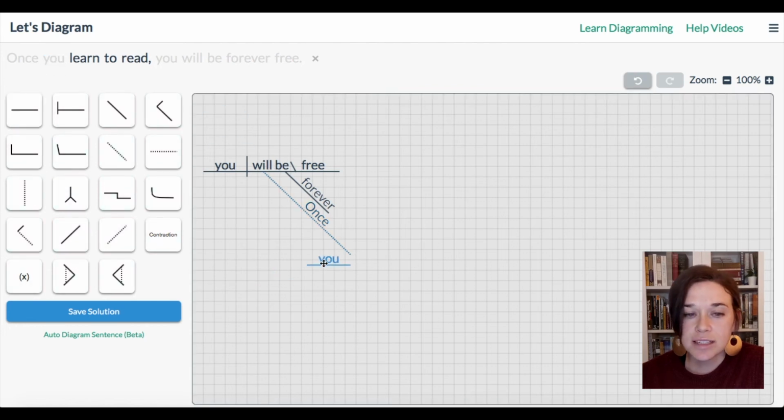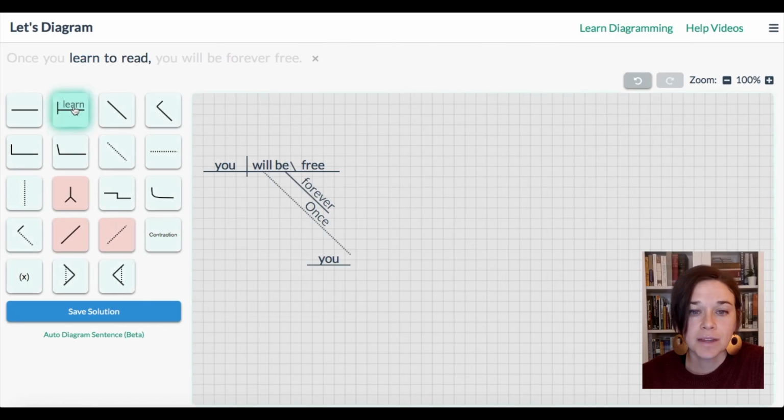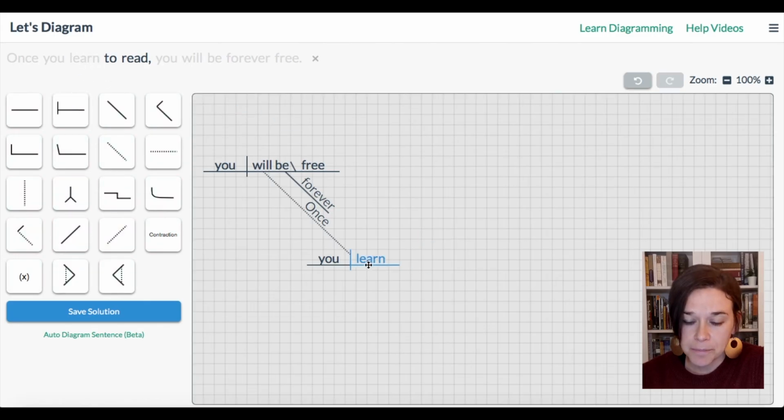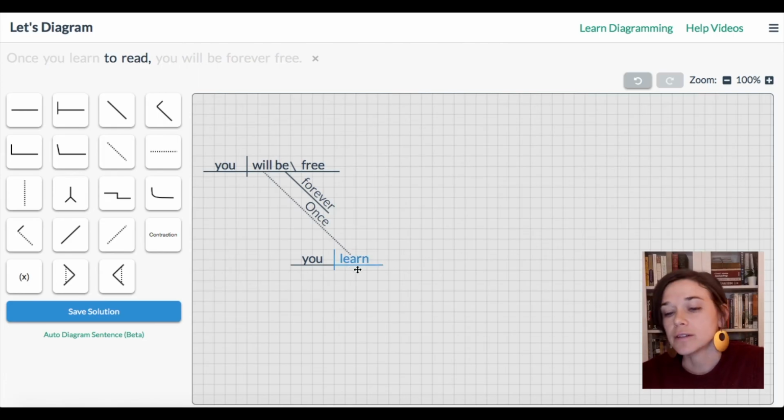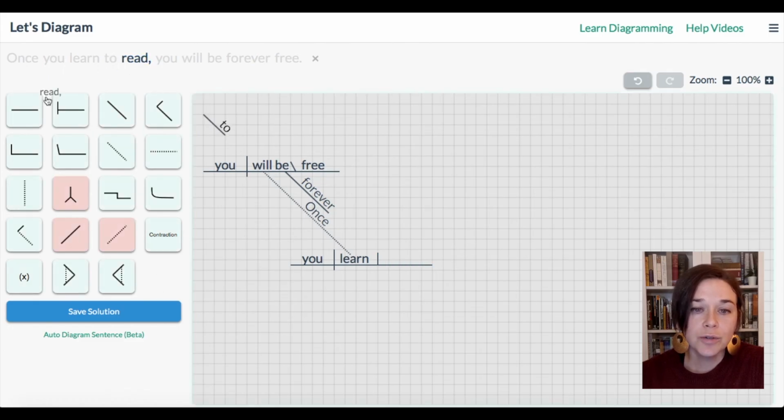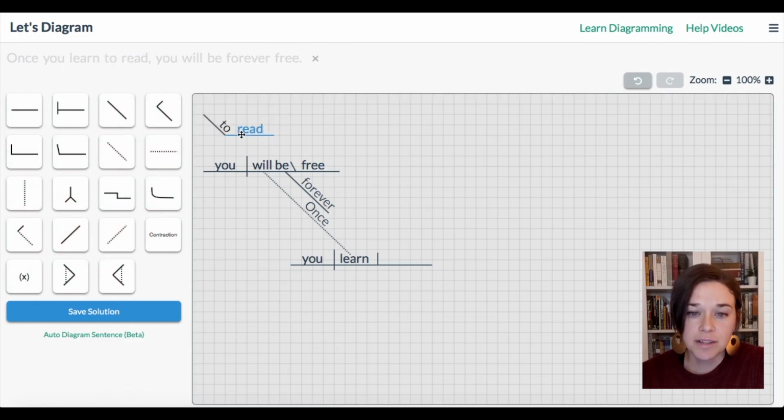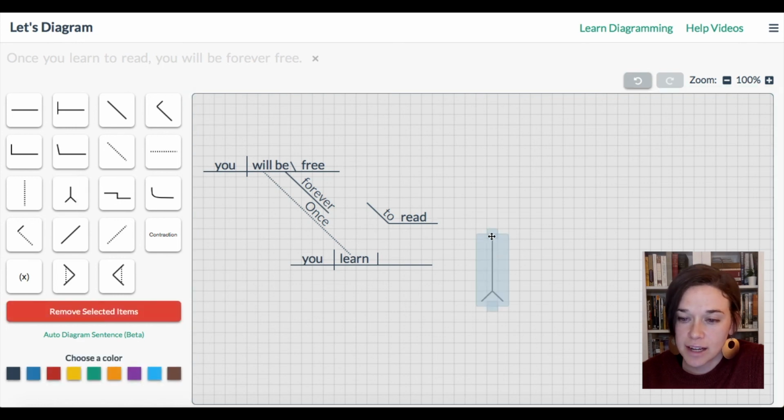You is the subject in the dependent clause. Learn is the verb. And I'm going to scoot that over a tiny bit. There we go. You learn. What do you learn? We need something after this called a direct object. And this is the direct object slot in a diagram. The words to read together here are something called an infinitive, and they are functioning as the direct object in this sentence. And I'll connect it to the rest of the diagram.